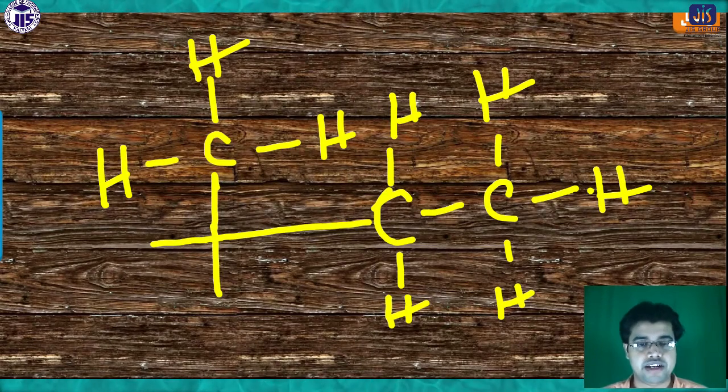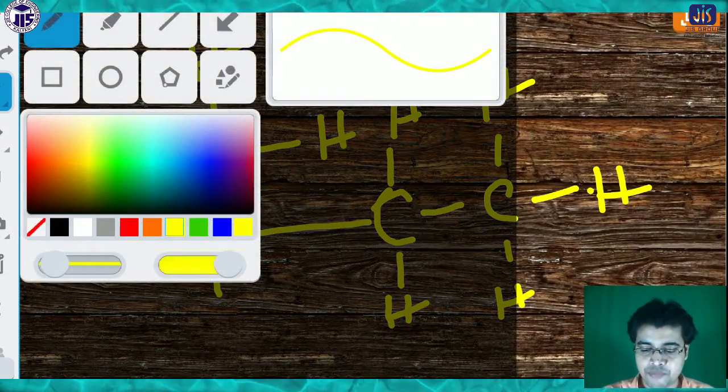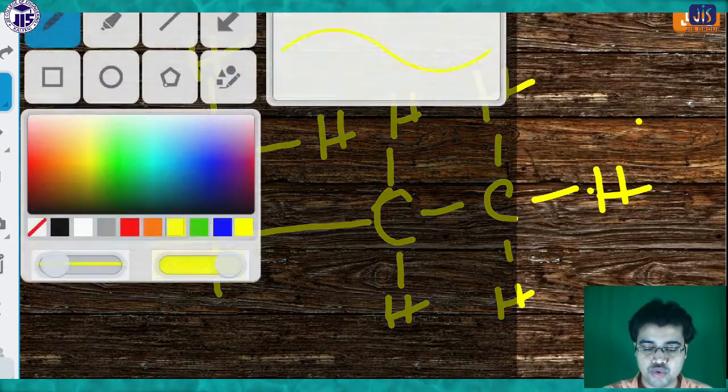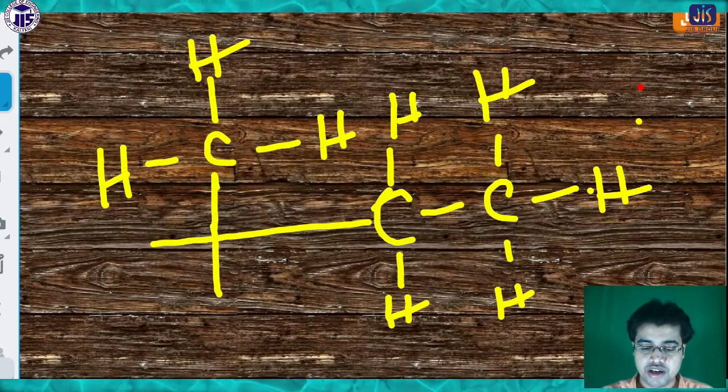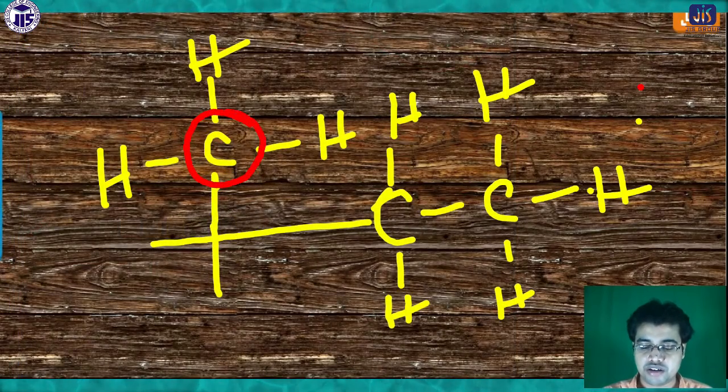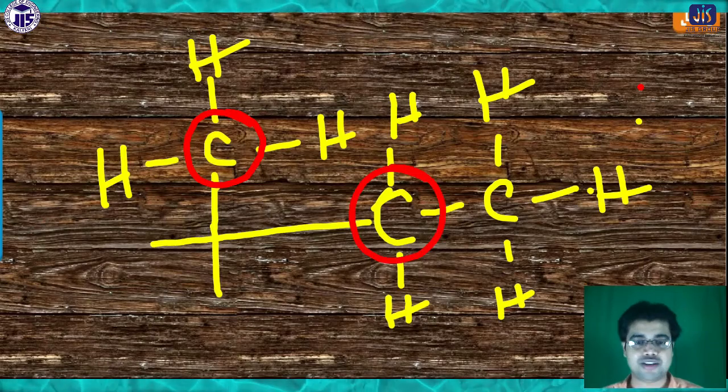So no question arises like this. But if I tell you which group gets the first priority, that means which group's priority will be high, you have to check one by one the atoms according to the atomic number. So first compare between these two groups. First comes carbon. The two are the same, so cancel out, both are carbon.